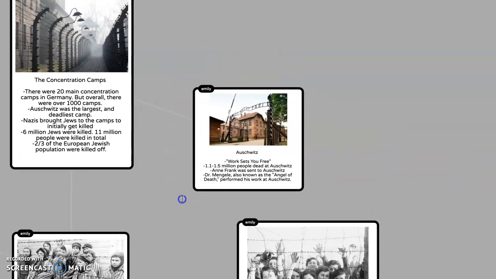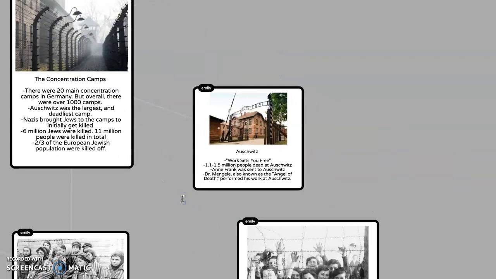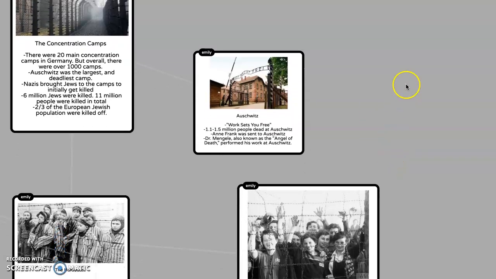And then a little background information about Auschwitz. "Work sets you free." That is the gate that you see right there above Auschwitz. 1.1 to 1.5 million people died in Auschwitz. Anne Frank was sent to Auschwitz, and she was a very important person when learning about the concentration camps and the Holocaust. Dr. Mengele, also known as the Angel of Death, performed his work at Auschwitz. He is also very important to learn about.